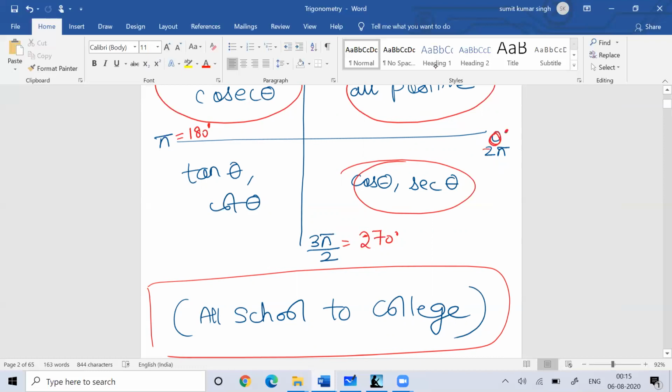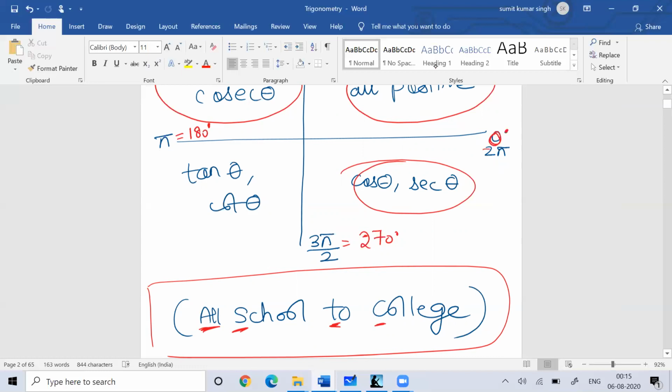Here, All means first quadrant, everything will be positive. In the second quadrant only sine and cosec will be positive. In the third quadrant only tan and cot will be positive, and in the fourth quadrant cos theta and sec theta will be positive.